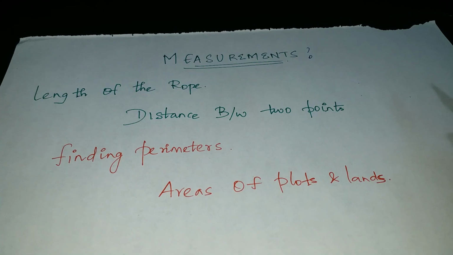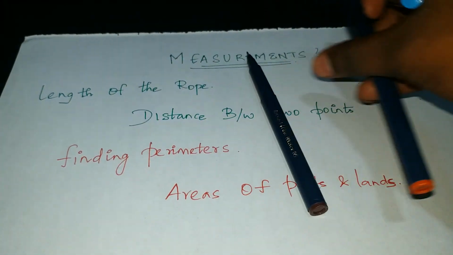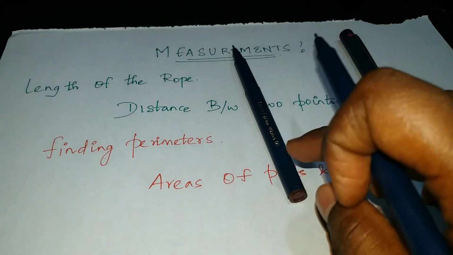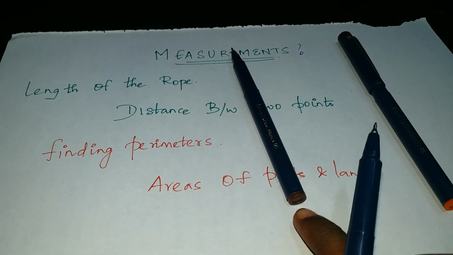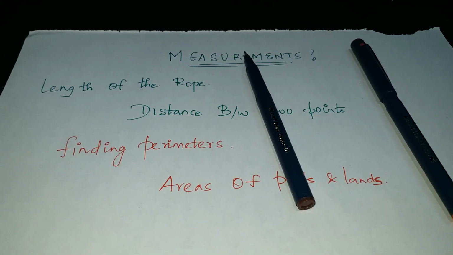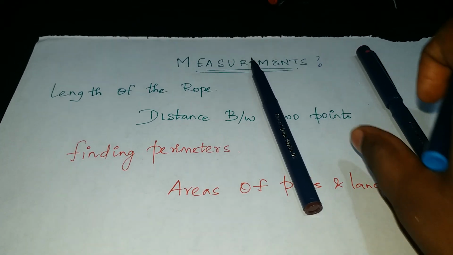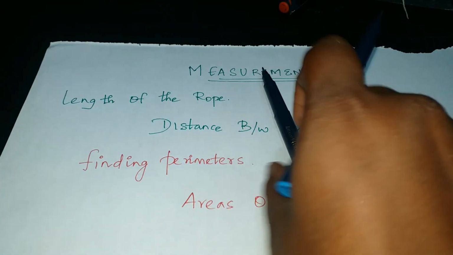Distance between two points. These are the two poles. I am finding the distance between the first pole and the second pole. This is called measure. Next, finding perimeters.